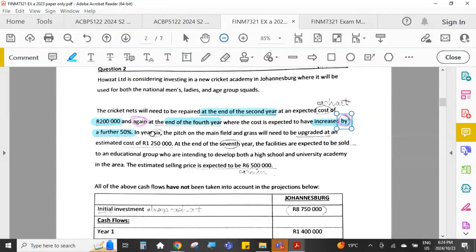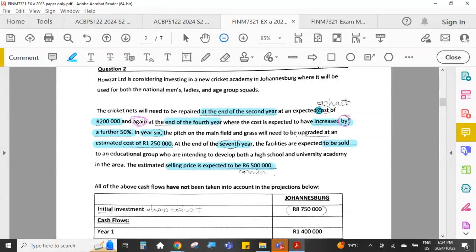Then in addition to that, in year 6, the pitch on the main field and grass will need to be upgraded at an estimated cost of 1250. And at the end of the 7th year, the facilities are expected to be sold to an educational group who are intending to develop whatever, and the selling price is expected to be 6.5 million.